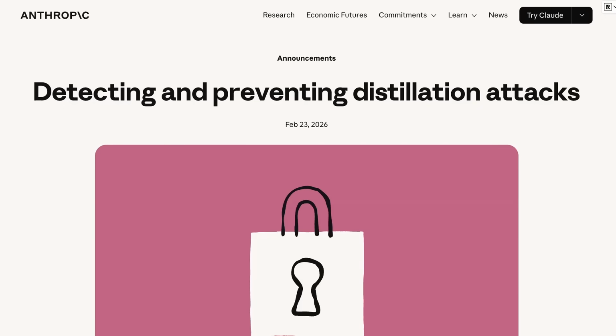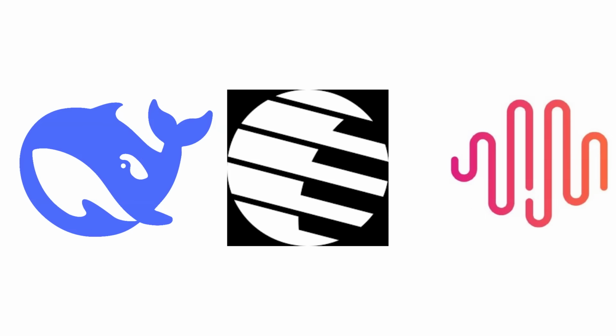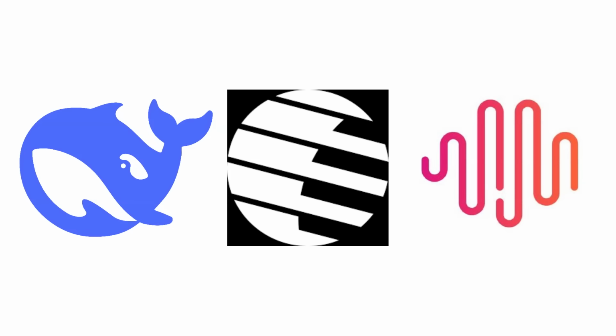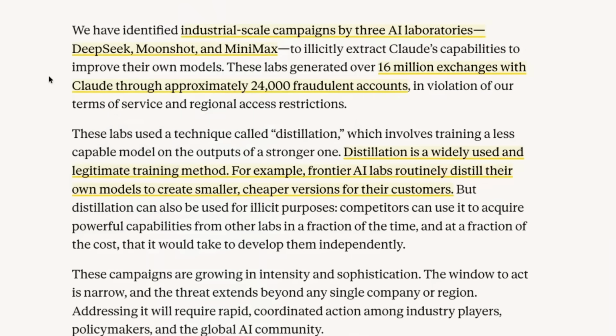So Anthropic has published this article, Detecting and Preventing Distillation Attacks. And in it, they've accused DeepSeek, Moonshot, and Minimax of having 24,000 fake accounts, and then with those fake accounts, being able to extract out 16 million exchanges. And this is clearly a serious accusation.